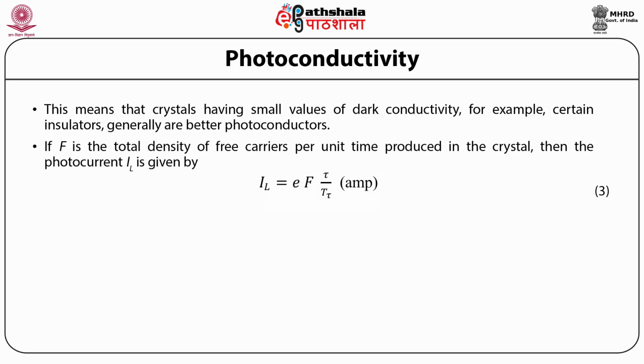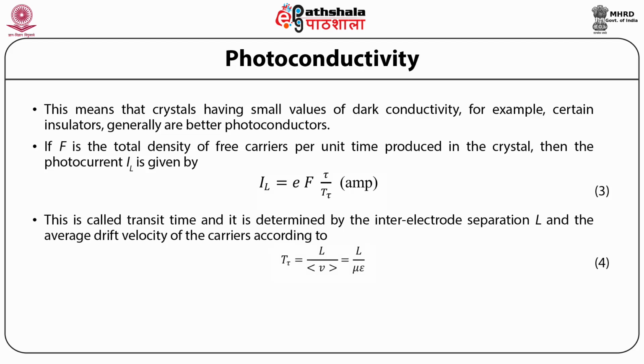If F is the total density of free carriers per unit time produced in the crystal, then the photocurrent IL is given by IL = e F τ/Tτ, where Tτ is the time spent by an electron in transit between two electrodes.